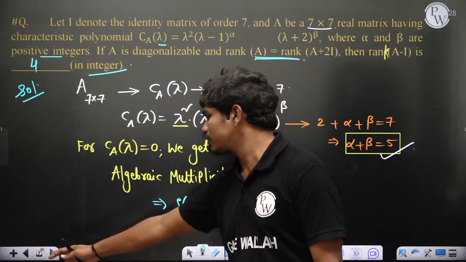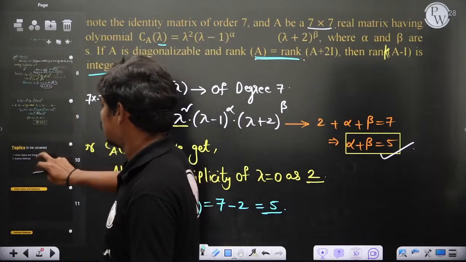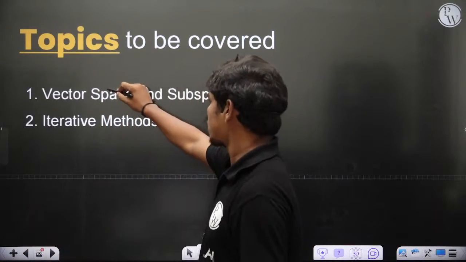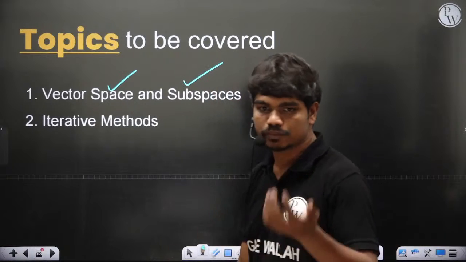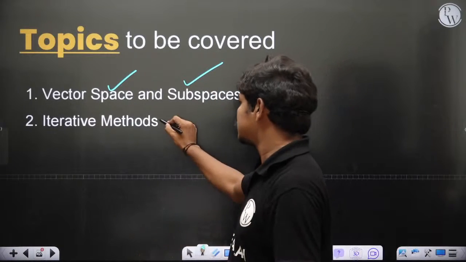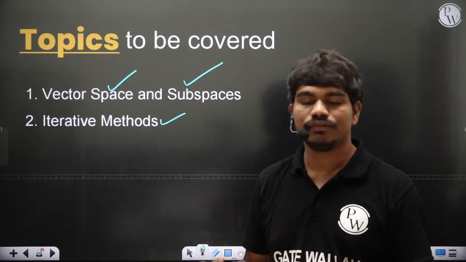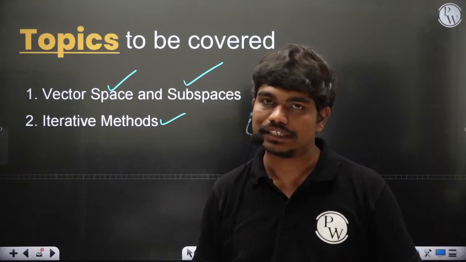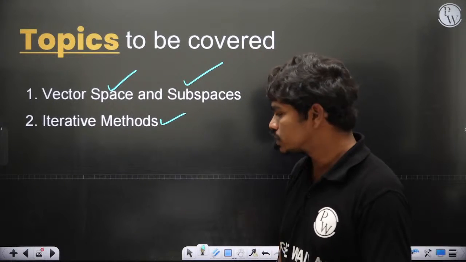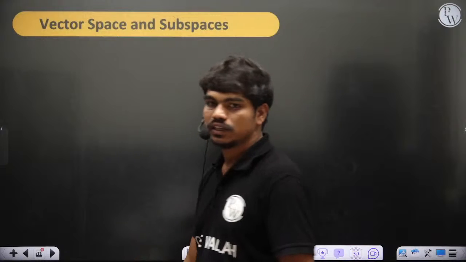Okay, now chalo, let's solve. So in today's class basically we'll talk about vector space and subspaces, and of course also span of a vector space, and we'll go for the solving methods. Also if time permits I'll talk about partition matrix and its properties, of course. Now coming to vector space. So what is a vector space?